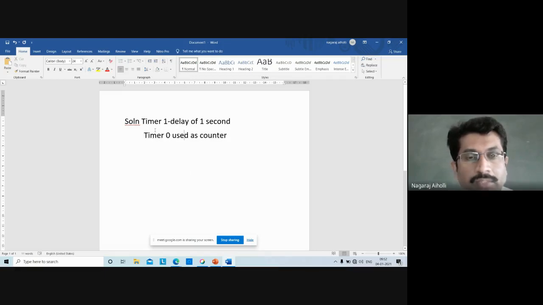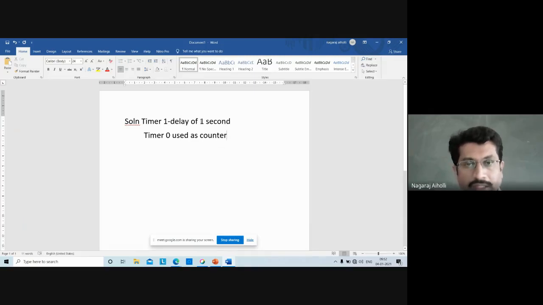Now, how many pulses are coming in the delay of 1 second that is given by timer 1? How many pulses are coming on pin number 14 in the delay of 1 second provided by timer 1? That gives the count of the number of pulses that are coming on P3.4, or pin number 14 of the microcontroller.